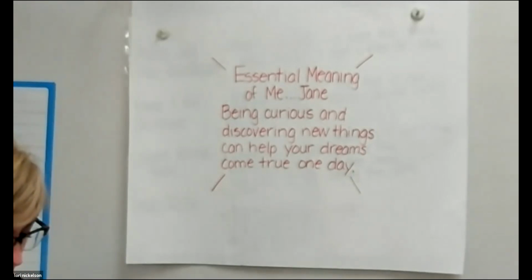And what this is going to do is we are going to read the story aloud and we are going to look for evidence to support this essential meaning of Me, Jane. Now, if you notice, the essential meaning there is being curious and discovering new things can help your dreams come true one day. So what I want us to do is every time you hear evidence for that, I want you to stand up, okay?